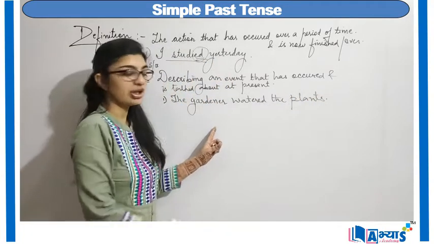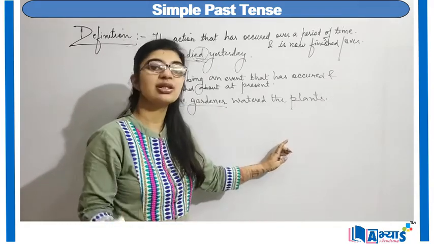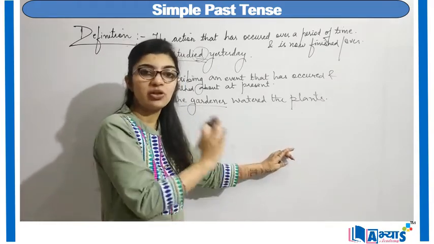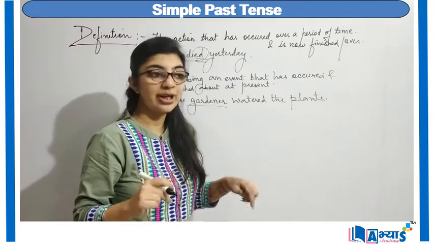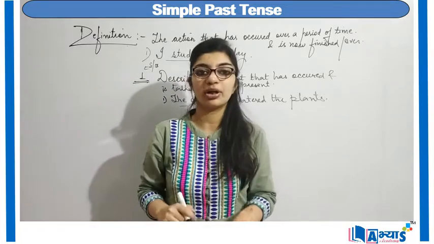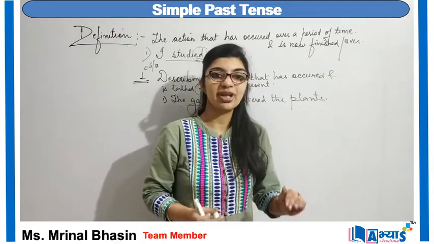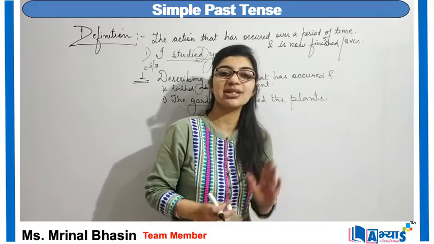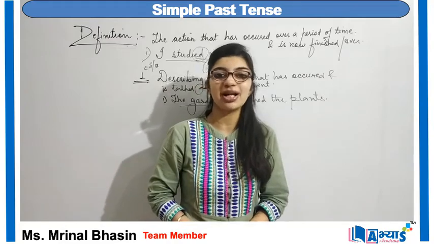Now, I am talking about that gardener who has watered the plants at some time which has already passed. I am not talking about the time which is still going on. I am talking about the time which has passed. So the time that has passed is referred to as the time of past, and that tense is referred to as past tense.